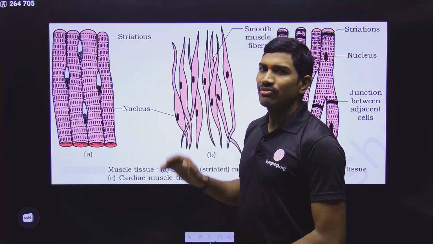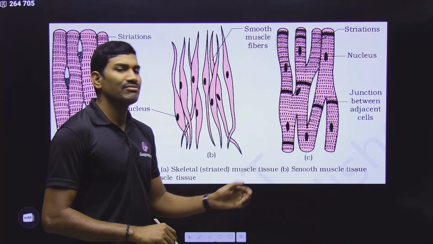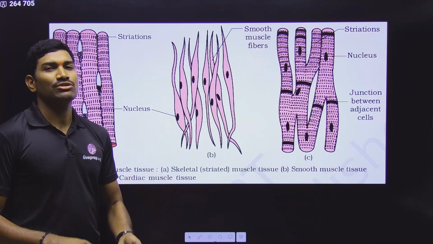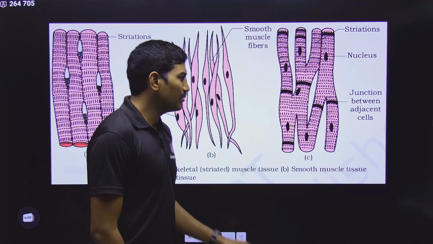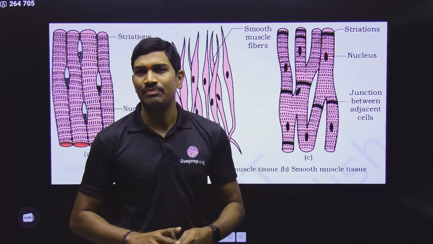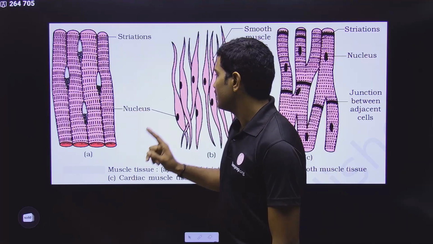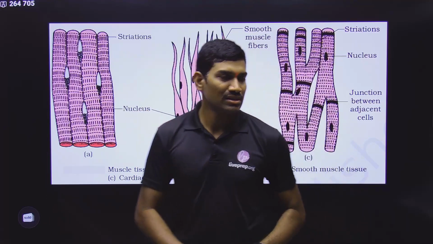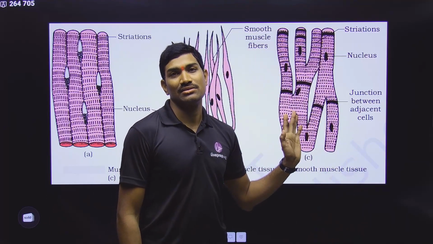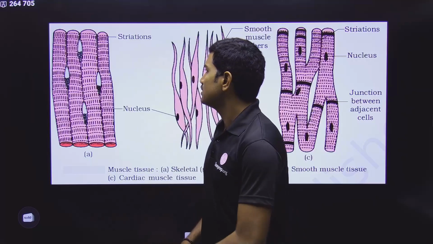This is the diagram from the old NCERT textbook. This diagram was given in animal tissues, but it was deleted in the new NCERT, but it is simply diagram based. So observe carefully. This is for skeletal, this is for the visceral or smooth muscles, and this is for the cardiac muscles. Simply based on the diagram, please understand this.